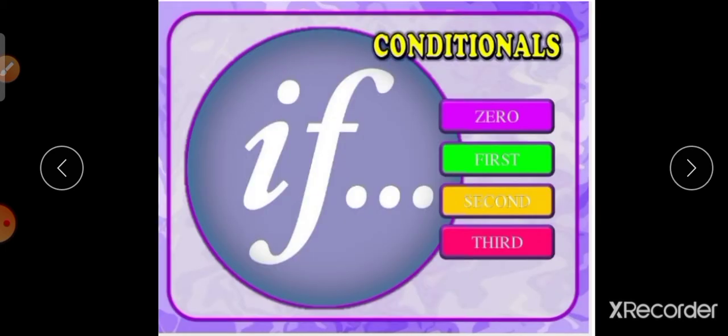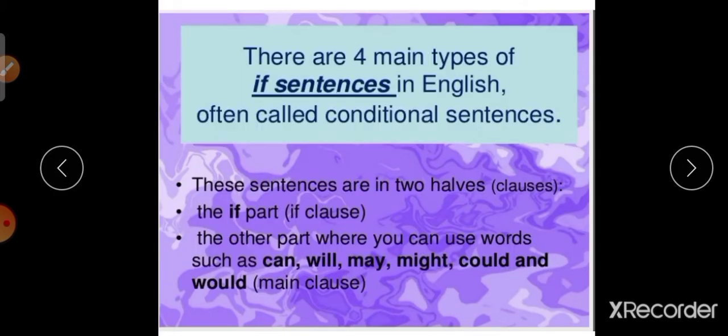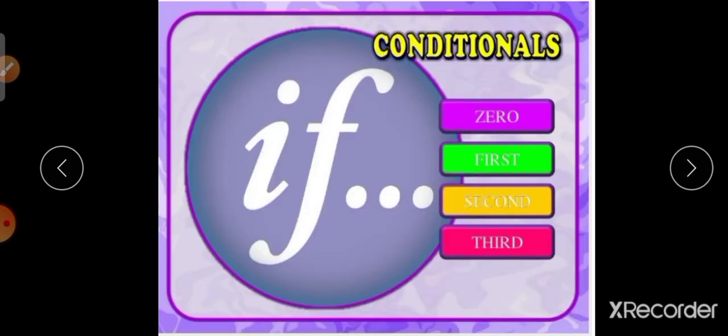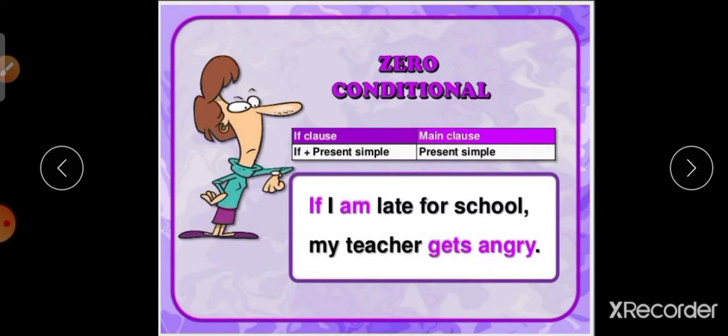Next, the conditional sentences have four main types: zero type, first type, second type, and third type. Let's see them one by one. First one, zero conditional. The zero conditional pattern is if plus simple present in the if clause. The main clause is also followed by the simple present.